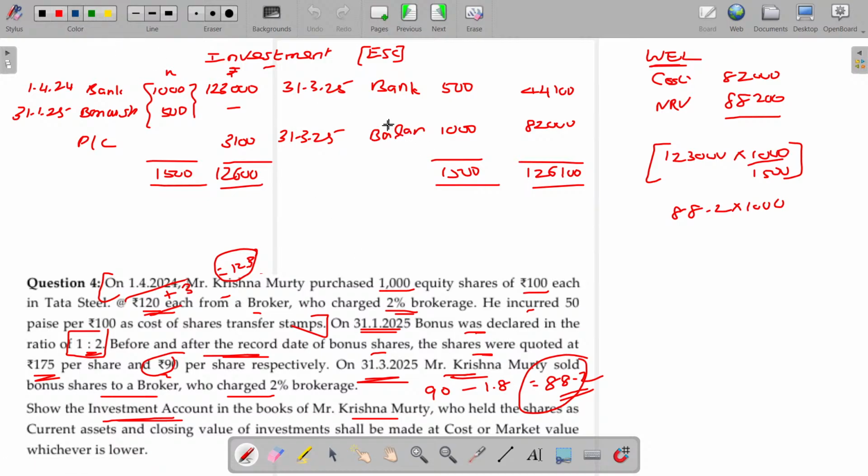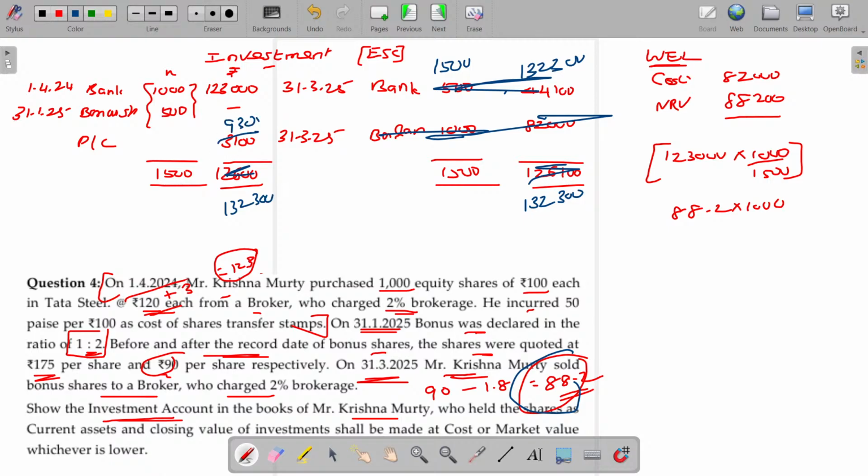In case of complete number of shares sold, very simple, 1,500 is assumed to be sold, at the same 88.2. You will get 1,32,300. As you don't have a balance, you simply tally and find out any amount transferable to the P&L account, being 9,300. That's all. Clear? In case of only partial shares sold, for the balance you have to find out cost or NRV, whichever is lower. If all the shares are sold, close that directly. Any balance there will be profit or loss.